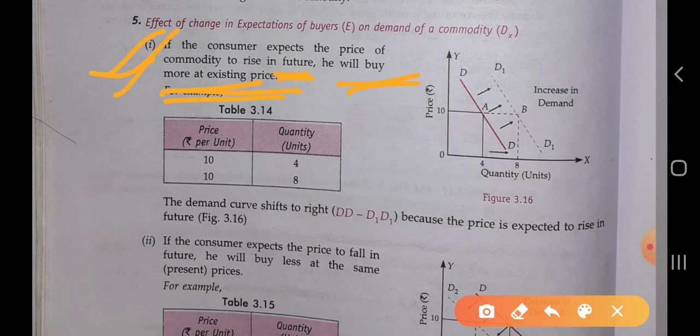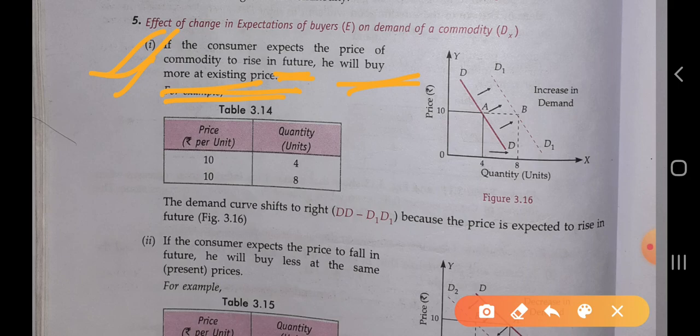Okay, for example, if we know that the price of onion is increasing in future, what will the consumer do? The consumer demands more and more onion at whatever the existing price is, 80 or 100 or 120 per kg, but the consumer thinks that the price of onion will increase up to 200. In that condition, the consumer purchases more of the commodity at the existing price, so the curve will shift to the rightward.